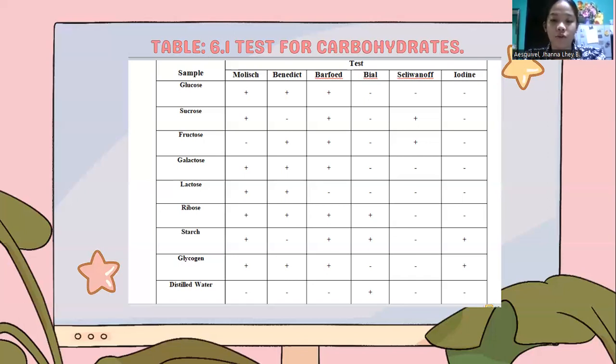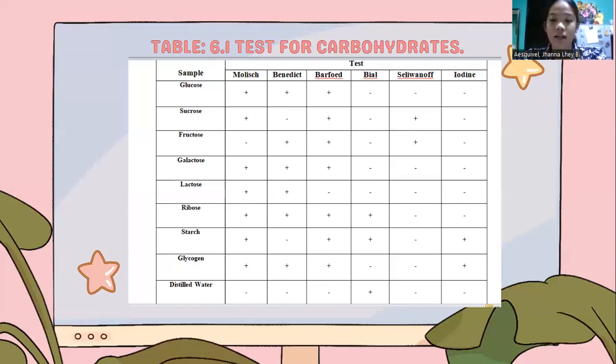Next is the Barfoed's test. On our observation, red scum is not seen, so that is why it is negative. So it is a disaccharide. Next are the Bial's and Seliwanov's tests. They are negative since there is an absence of color or changes in the color over a period of time.